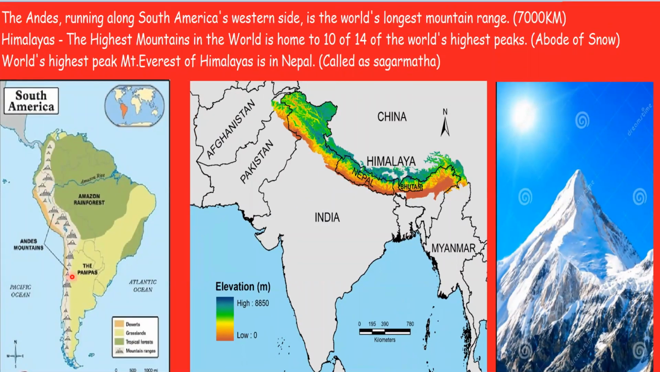The Andes in South America is the longest mountain chain in the world. It extends for around 7,000 kilometers. And the Himalayas, the highest mountains in the world, are home to 10 of the world's 15 highest peaks. Himalayas means abode of snow. The world's highest peak, Mount Everest, is in the Himalayas, and it is not in India, it is in Nepal. And the people of Nepal call Everest Sagarmatha.